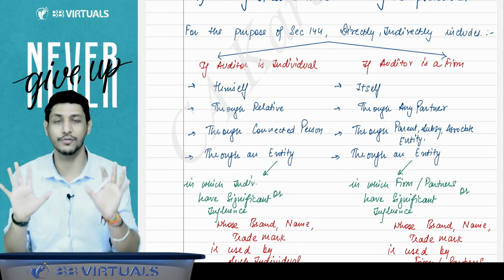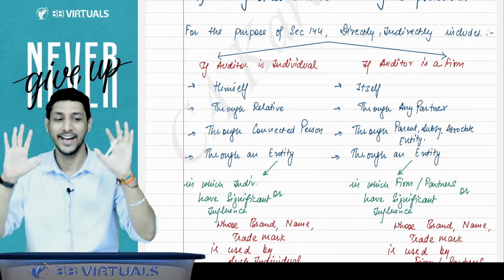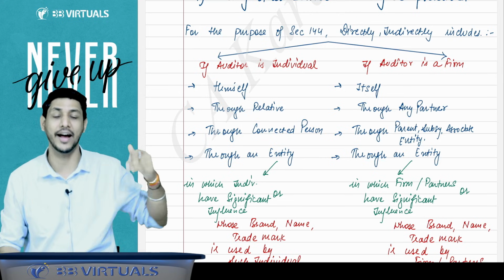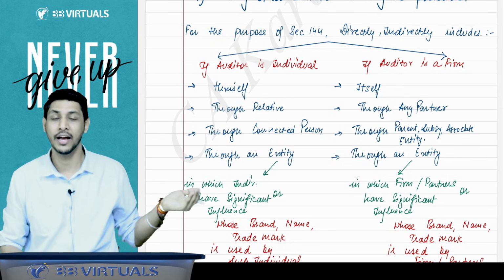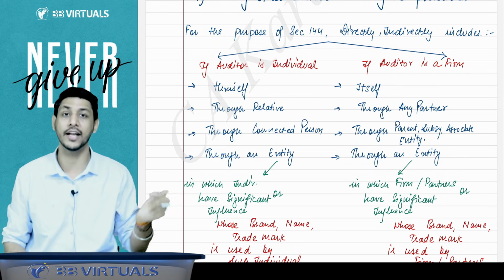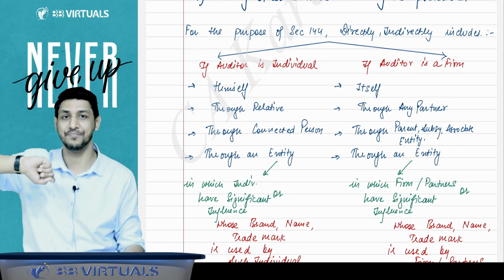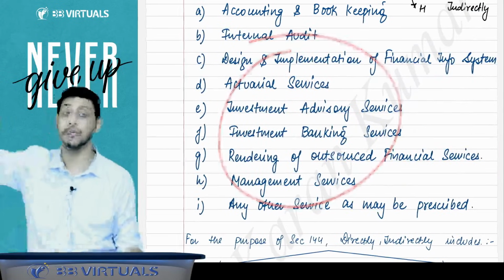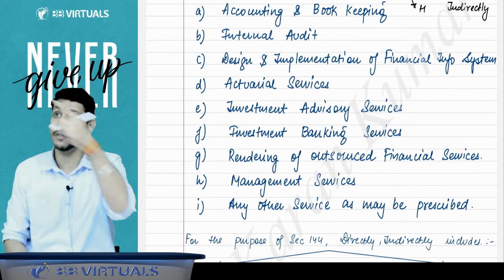There is no such wife. That is a hypothetical situation. I am just giving you an example. Let us assume that I have a wife and I said to my wife that you should give the services to that company because I am not able to give these services to that company, since I am the auditor of that company. So you should give these services.